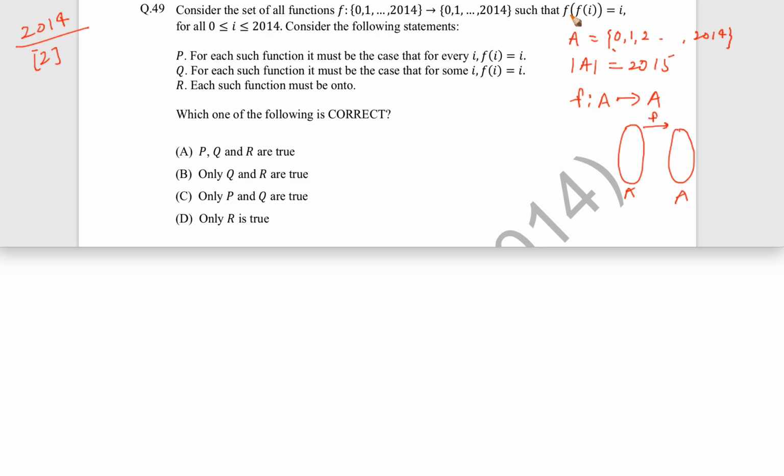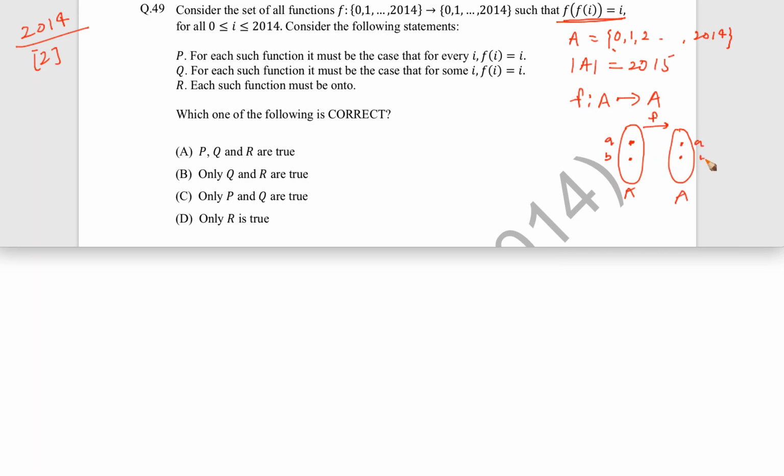Now the condition is that the function is such that f of f of i is equal to i. So for any element, if you take its image, let's say this is A and this is B, so there are only two elements right now.